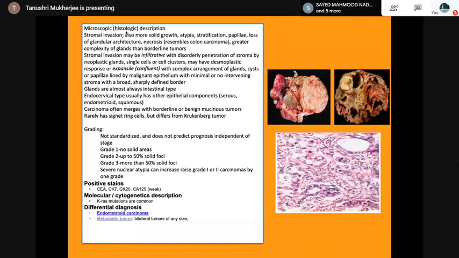Endocervical type usually has other epithelial components like serous, endometrioid or squamous. Grading is not standardized, but it is done with solid areas and cystic areas. Positive stains: CEA, CK7, CK20, KRAS mutations. Differential diagnosis: endometrioid carcinoma or a metastatic tumor.